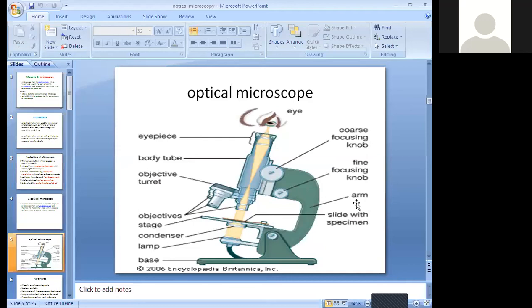One more thing: everyone should keep this in mind. In the exam they will ask: explain the working of the optical microscope, and mention its applications, advantages and disadvantages. This type of question is a 7 to 8 marks question. Definitely it comes, no doubt about that. This is a fixed question for the exam.